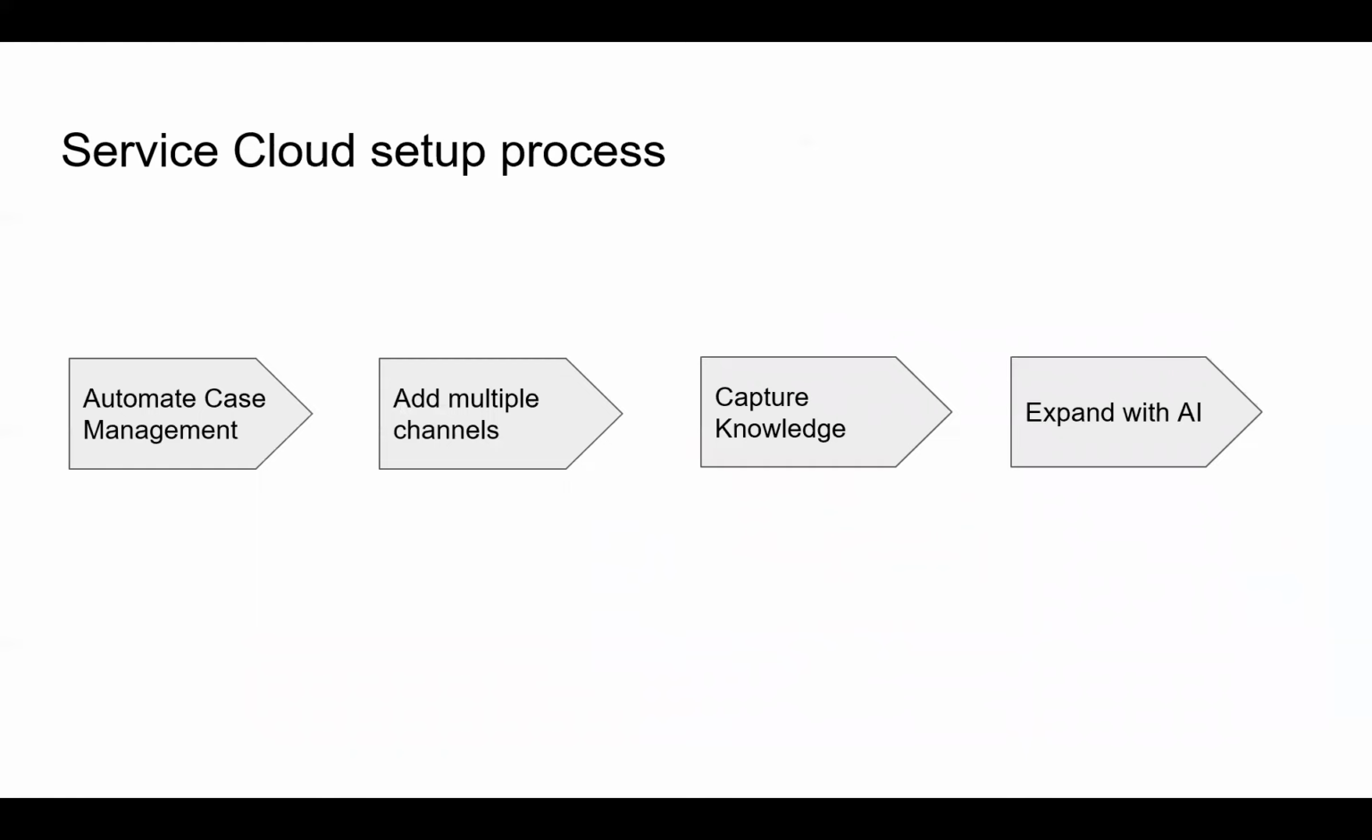The next one, the Service Cloud setup process. Here we have four main processes in the Service Cloud setup. The first one is automate case management. As I said earlier, when a customer raises a case, it is automatically routed to the right people. Therefore, we are using case assignment tools, queues, escalation tools, those things. I'll explain those in the next slide.